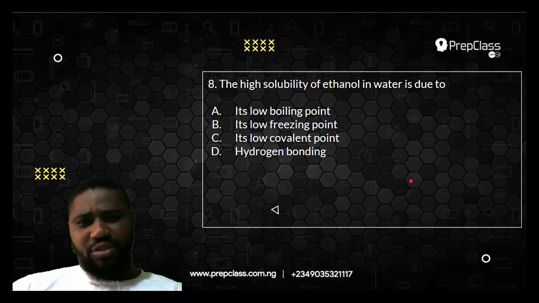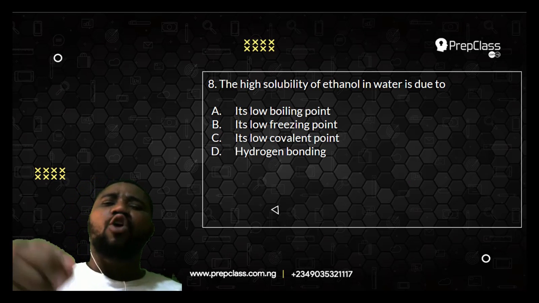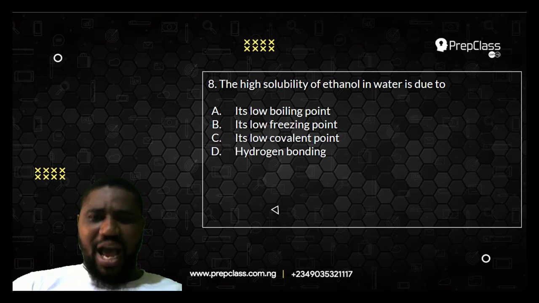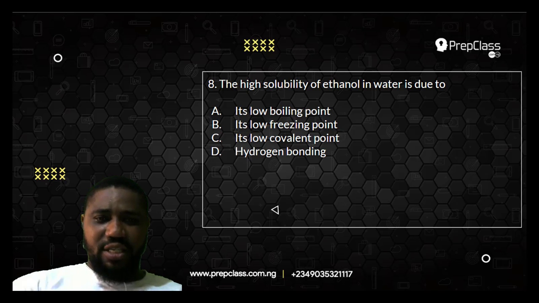Okay, let us look at question number 8. The high solubility of ethanol in water is due to dash. The high solubility of ethanol in water is due to A, low boiling point? B, low freezing point? C, low covalent point? Or D, hydrogen bonding?